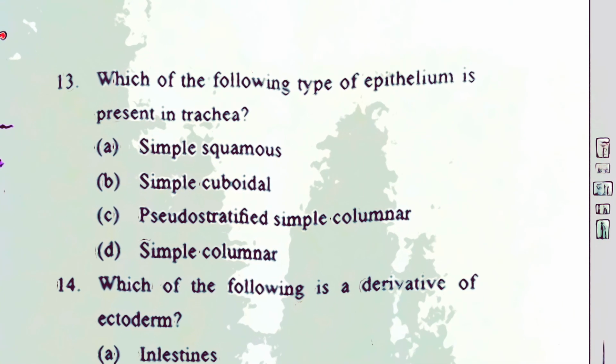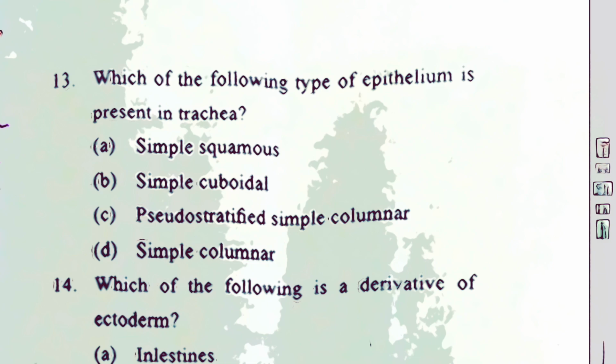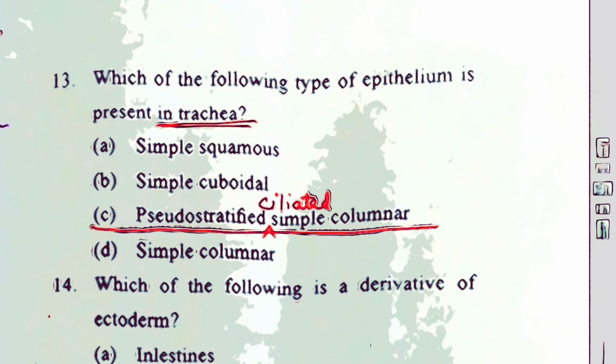Question number 13. Which of the following types of epithelium is present in the trachea? Simple squamous, simple cuboidal, pseudostratified, simple columnar. It's an easy thing. Remember, the hallmark features for identifying the trachea are two: one is pseudostratified ciliated columnar epithelium plus hyaline cartilage. That's this horseshoe-shaped or semicircular cartilaginous ring of the trachea.